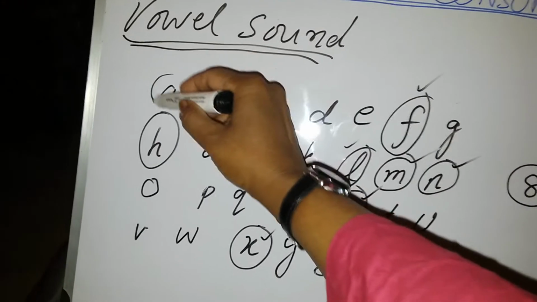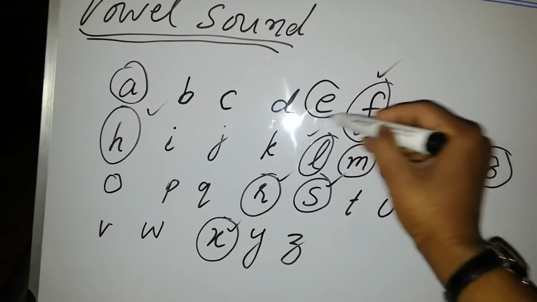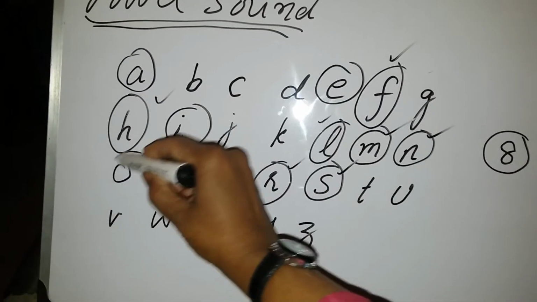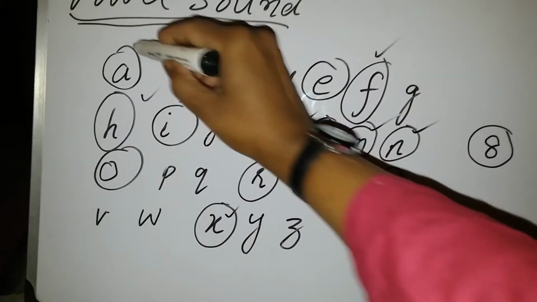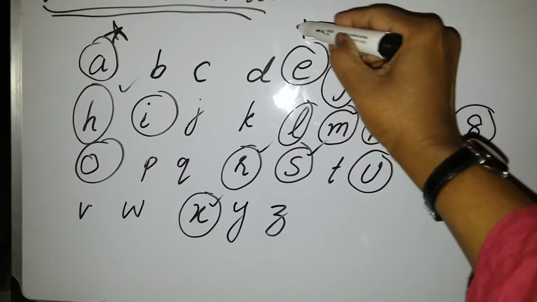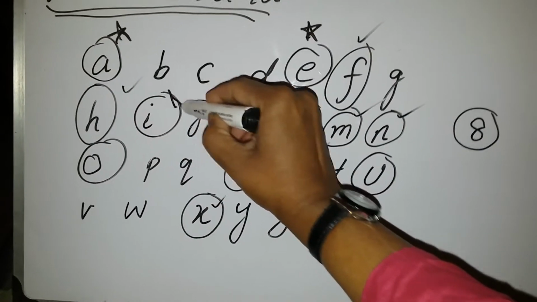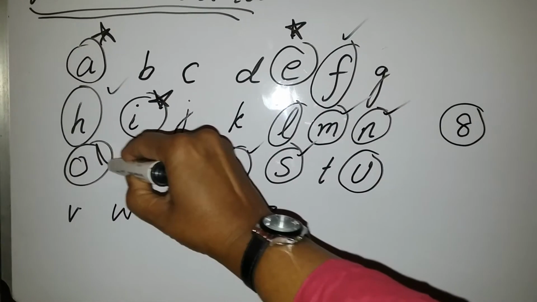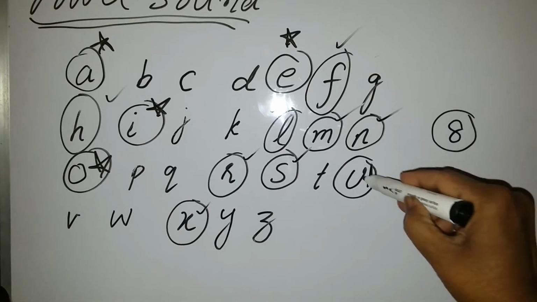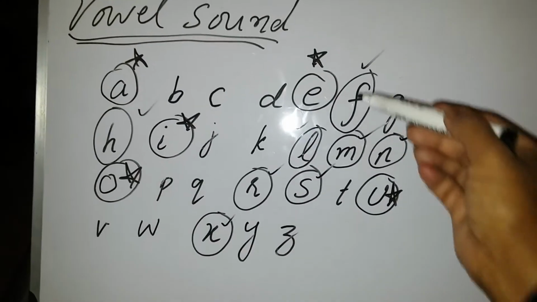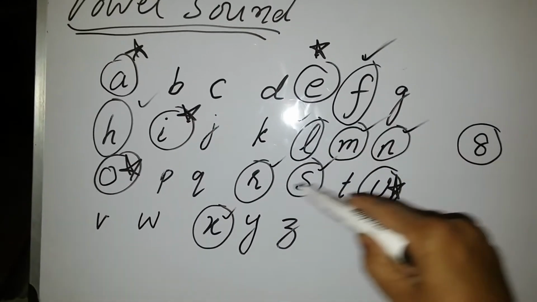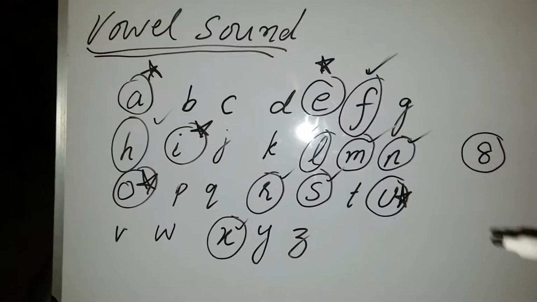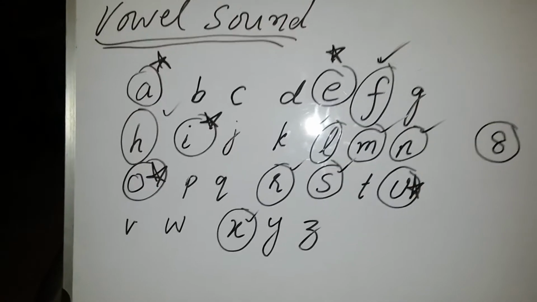And these A, E, I, O and U, these are all full vowels. And others, these are giving you the vowel sound when we speak the full alphabet.